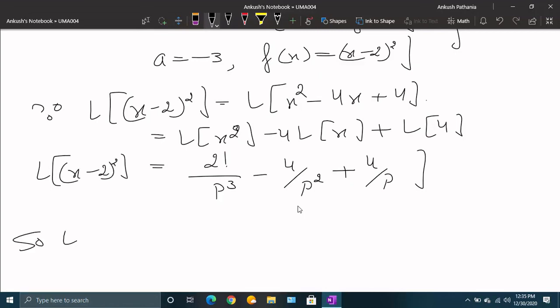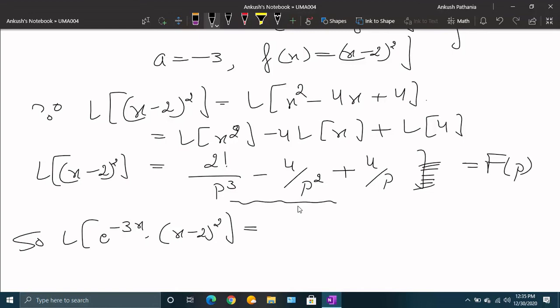So Laplace of e raised to power minus 3x dot (x minus 2) whole square: just replace p by p plus 3 in this F(p). This is basically your F(p). So replace p by p plus 3 as a is minus 3.